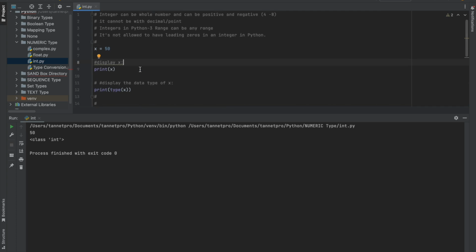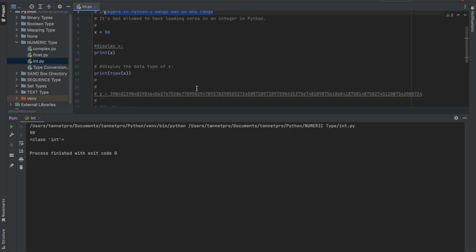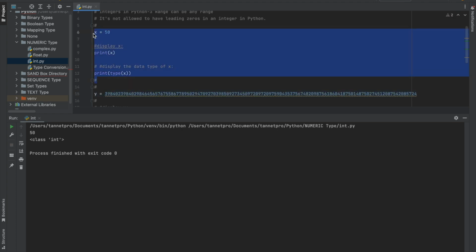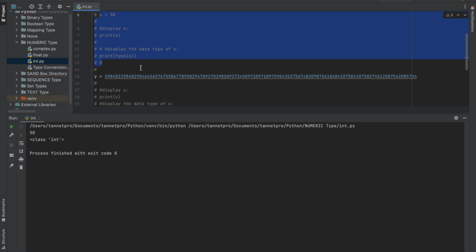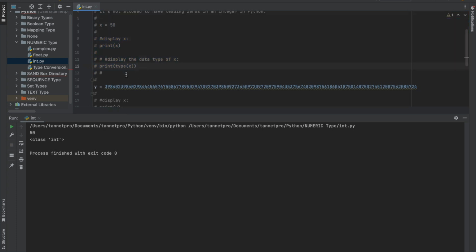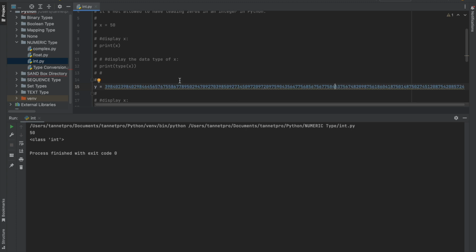Now, as I told you, in Python the data range has no limitation, it can be anything. So I have given one example with this program. Let me disable the comment. It is done. Here I try to explain with y. Here I have put a whole number of any value. There is no limit, it can be any range. I can put any value. Again, I am increasing the value. Any whole number I can put over here.